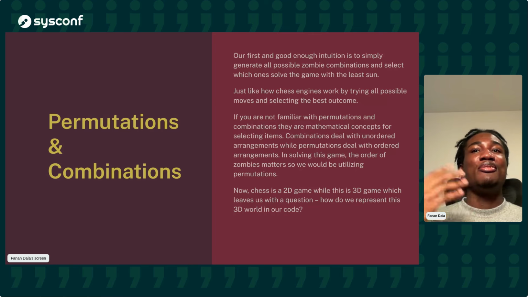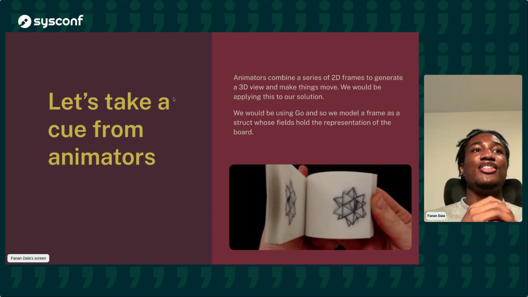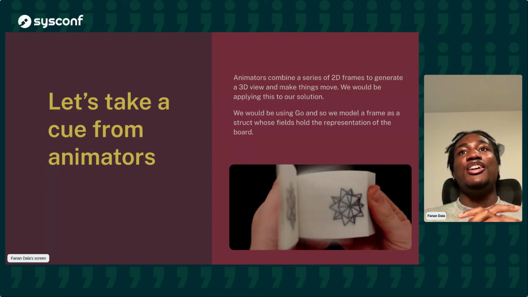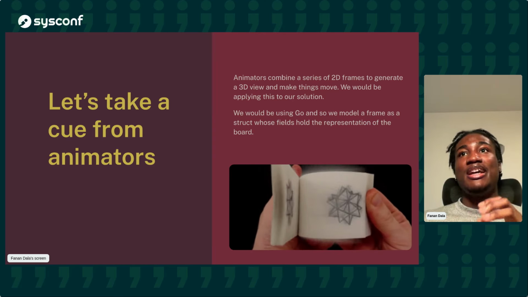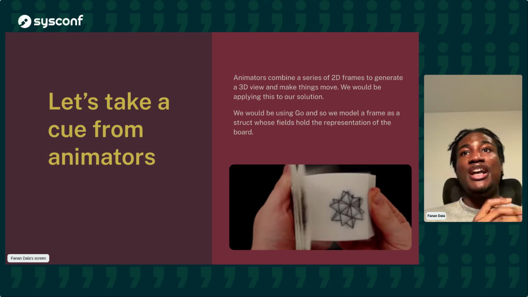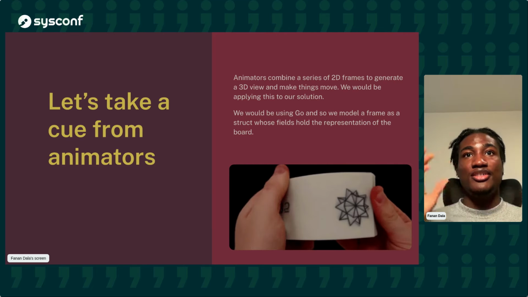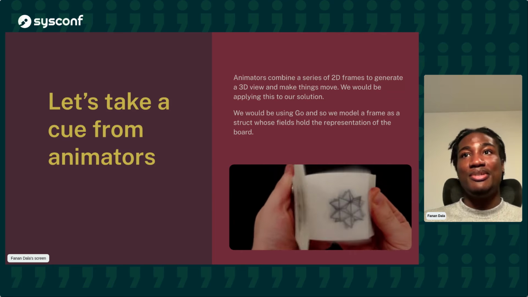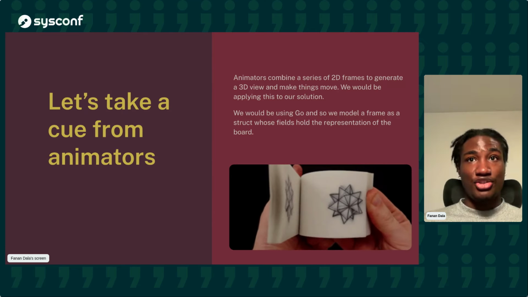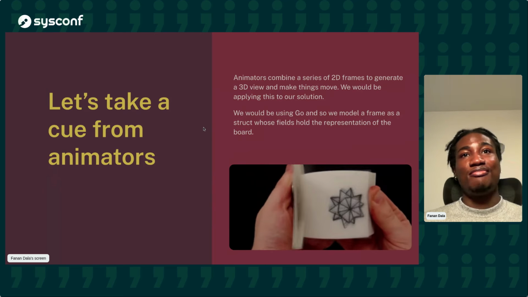Now we do have a problem, however, which is that chess is a 2D game, while we have a 3D game and we need to simulate this 3D world and the 3D motion. So how do we do that? For that, we're going to take a cue from animators. In animations, what you usually have is a series of 2D frames that are merged together to generate a 3D view and make things move. So we'll be taking a cue from that to represent our world in 2D code. We'll be using Golang, like I've said from the start, and we're going to model every frame as a struct, and that struct will contain the fields that hold the representation of the game.